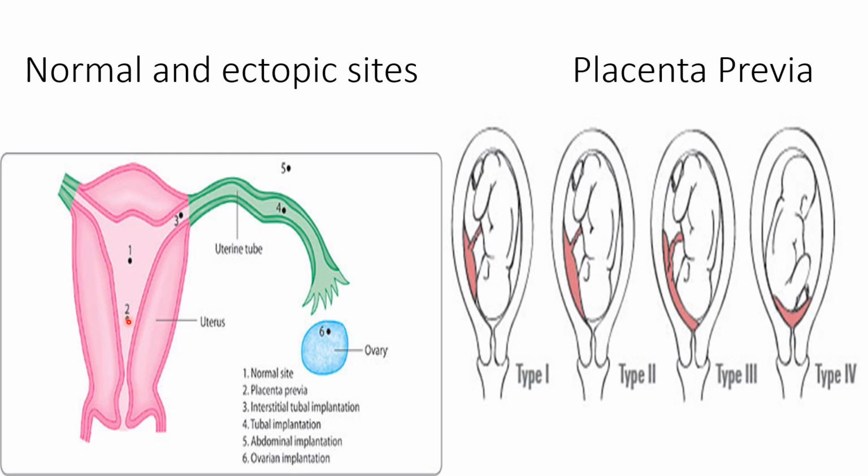Now, what are the extrauterine sites of ectopic pregnancy? The first and most common site of ectopic pregnancy is tubal pregnancy, which occurs in the fallopian tube. Apart from that, abdominal pregnancy, and we can see ovarian implantation also. So these are some of the intrauterine and extrauterine sites of ectopic pregnancy.